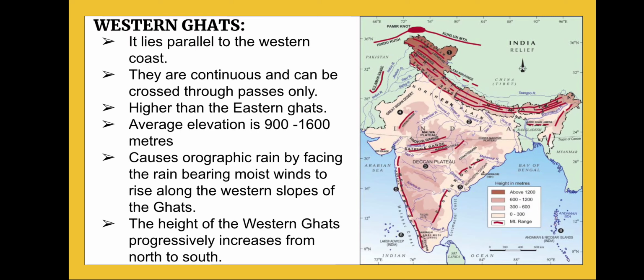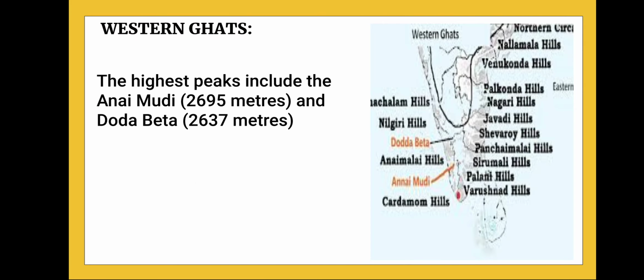This type of rain is called orographic rain. Now, the height of the Western Ghats progressively increases from south to north. You can see it is very continuous, and it is higher in the north than in the south. The highest peaks in the Western Ghats are Anaimudi and Doda Beta.